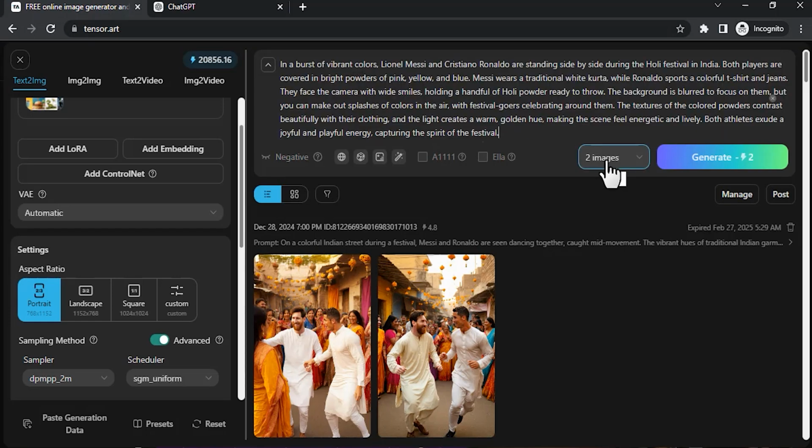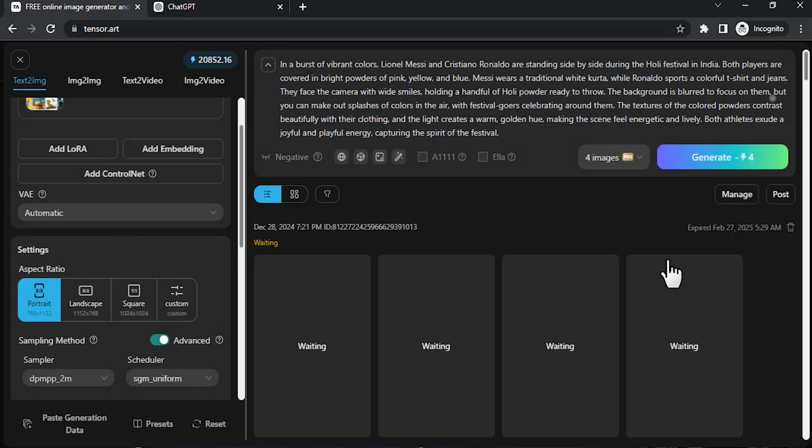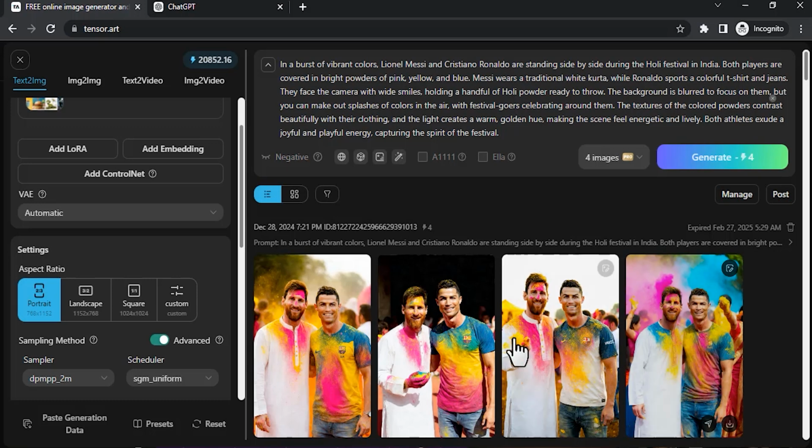So make sure to use 2 images. If you are using the Pro version, you can select 4 images, so we can get more images to select from. Since I'm using the Pro version, I'm gonna choose 4. If you are not using the Pro version, you can select 2 images. I'm gonna click on generate and wait for some time to generate, and you can see the result.